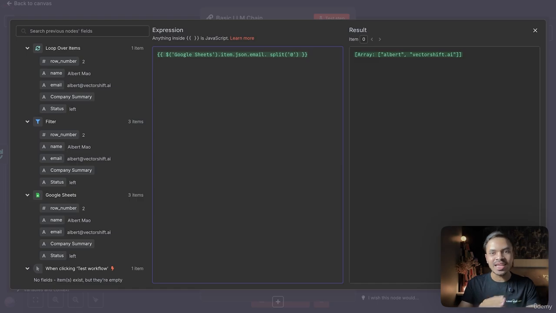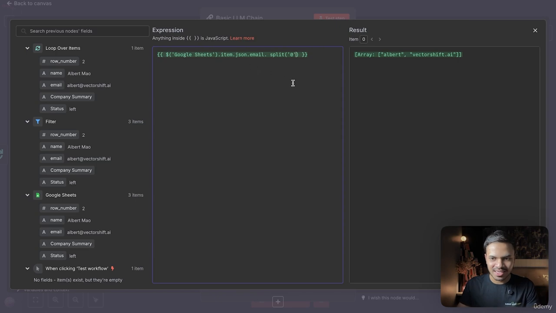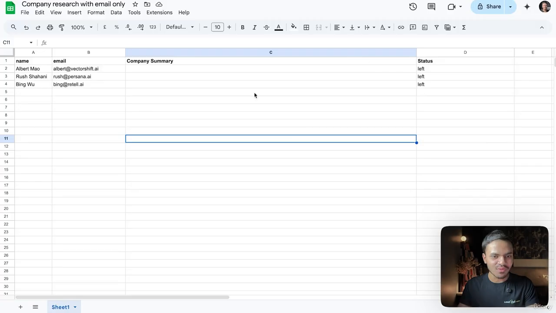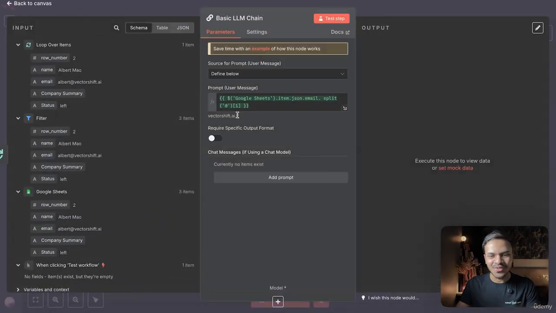And then we want to get the first position. So this is 0 position and this is first position after the split. Let's open square bracket and let's type 1. Awesome. You can see in the result, it is able to retrieve the domain or the website just from the email without using any basic LLM or even a single code. So this is the fun part of formulas.